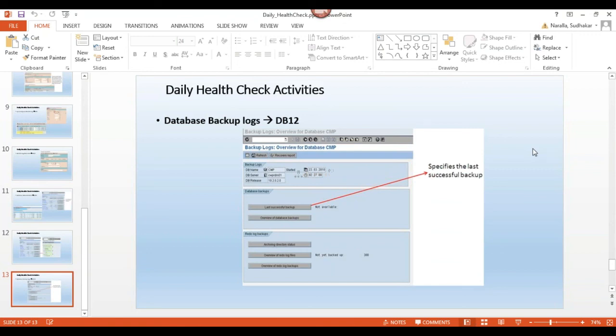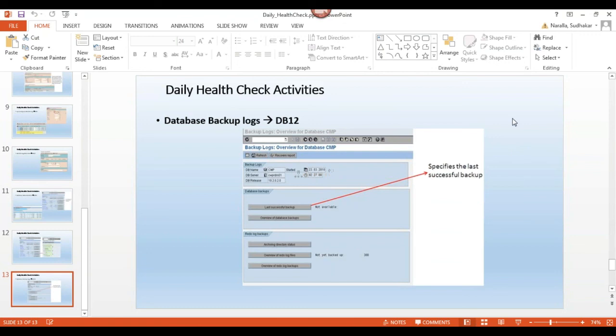So offline backups also we can schedule. In a real-time scenario for production systems, online backups will run on a daily basis, and offline backups will be run on weekends. So maximum, all the online and offline backups will be stored in a tape location only for production systems.